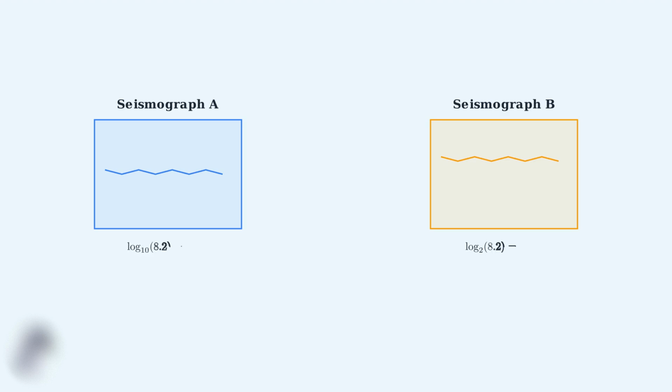Imagine you're a seismologist comparing earthquake data from two different monitoring stations. One station records measurements using base 10 logarithms, while another uses a different base system. The first seismograph shows log base 10 of 8.2 equals 0.914, while the second shows log base 2 of the same value equals 3.035. These numbers look completely different, but they're measuring the same earthquake intensity.